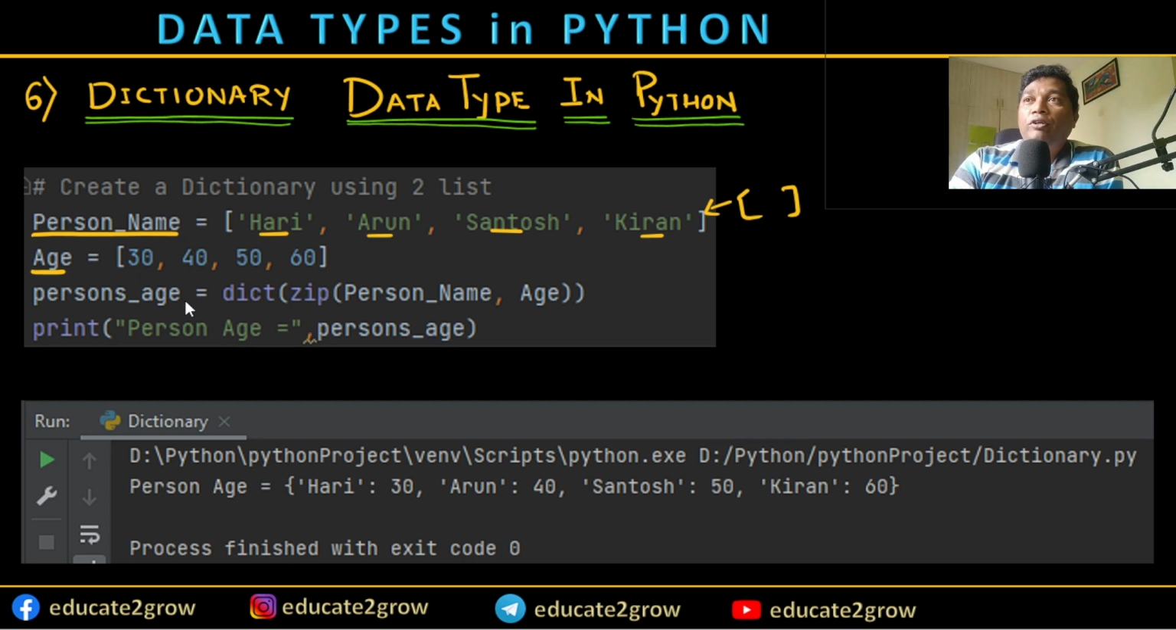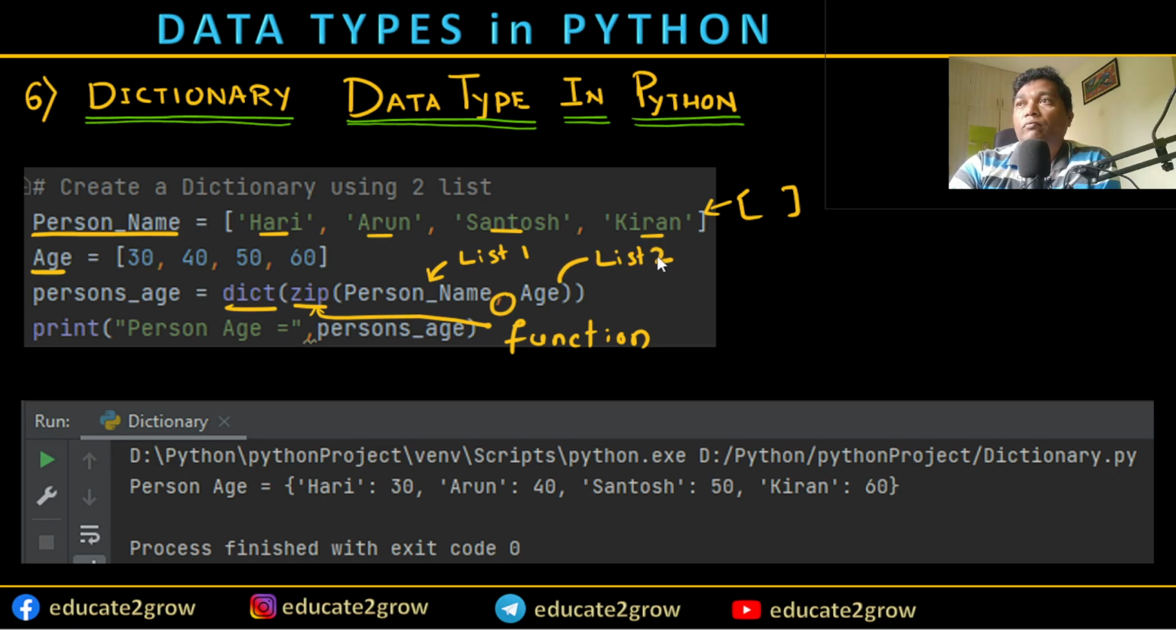Since we are going to use a dictionary, I'm going to create a dictionary using zip as a function. In that function we need to call list 1 comma list 2. If we call these two lists, they will zip together and give the result like this. I'm calling it person's age. This is the output statement.